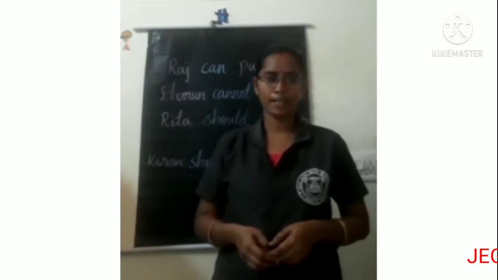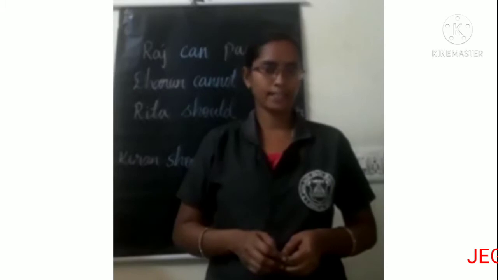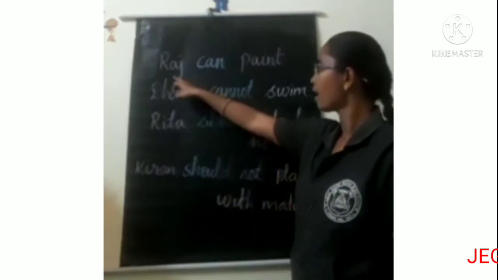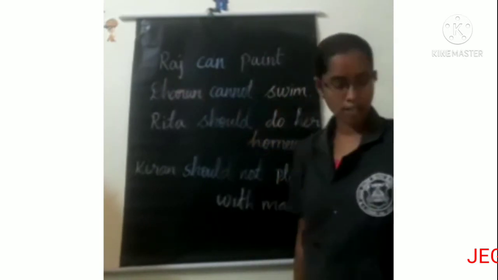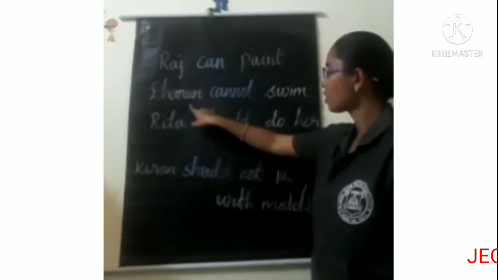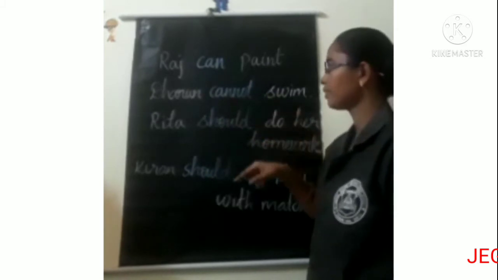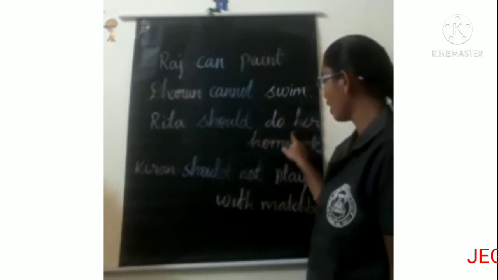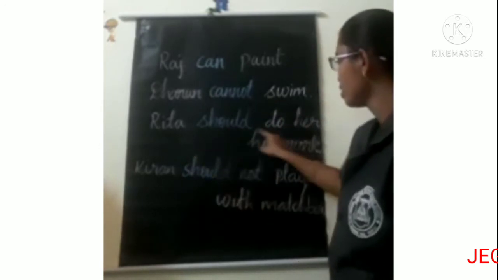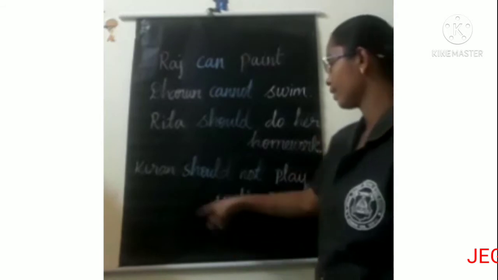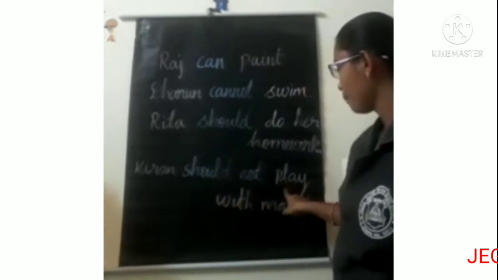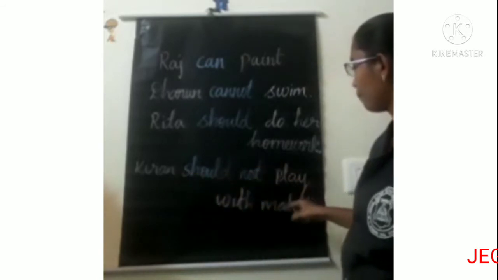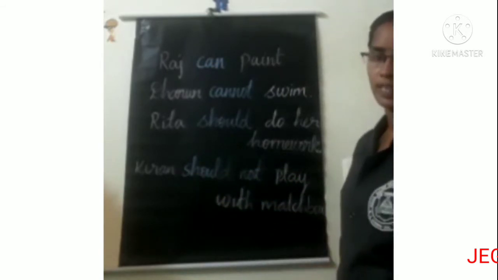Today our topic is modal auxiliaries. Children, look at this board. Raj can paint. Darun cannot swim. Rita should do her homework. Kiran should not play with matchbox.